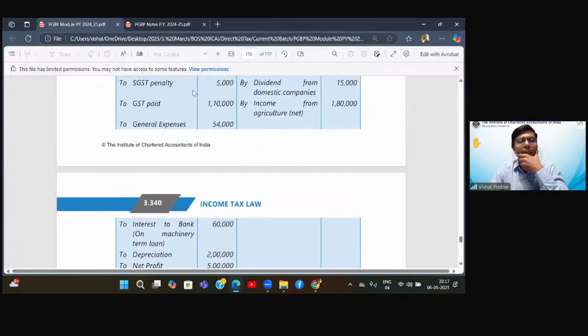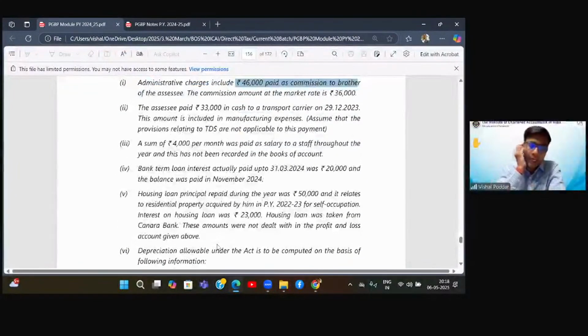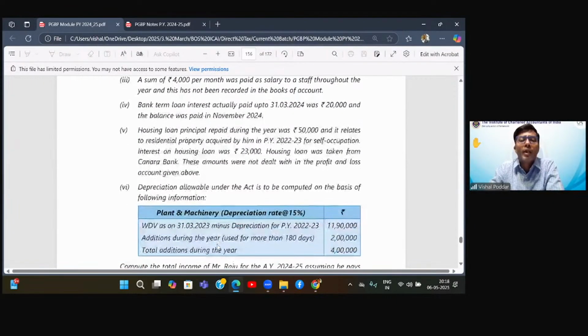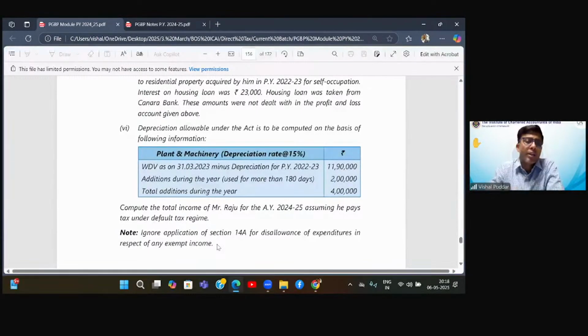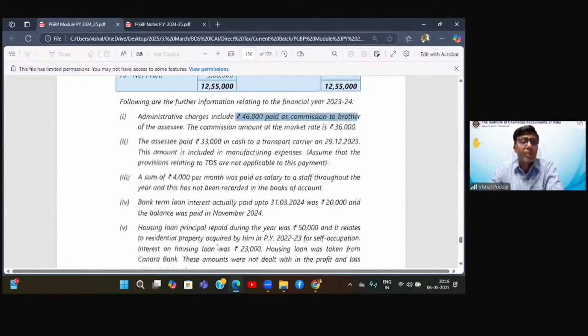Now, SGST penalty. SGST, we all know, is one component of GST. GST has two components, center and state. It is the state component. Whenever there is any penalty, when we are applying those four rules, the fourth rule has to be checked. What is that rule? Is this penalty for any reason of an offense? Just check below in any of the adjustments. Have they mentioned anything about why this penalty is paid? Whatever I recall of reading the section, they have not mentioned anything.